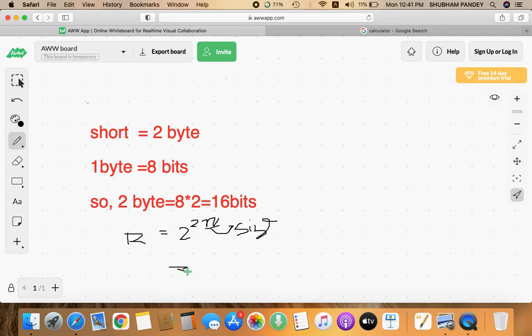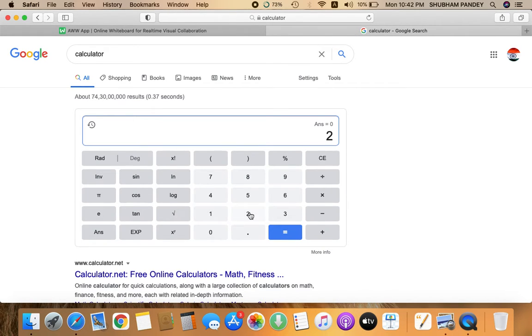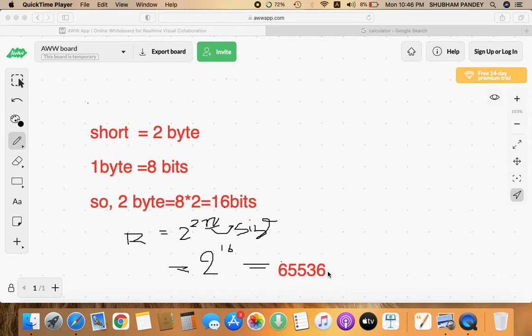If you put this in the formula, we have calculated that n is 16 bits. So I am going to place here 2 to the power 16. Now what is its value? Let's calculate. 2 to the power 16 is going to give you the answer 65,536.